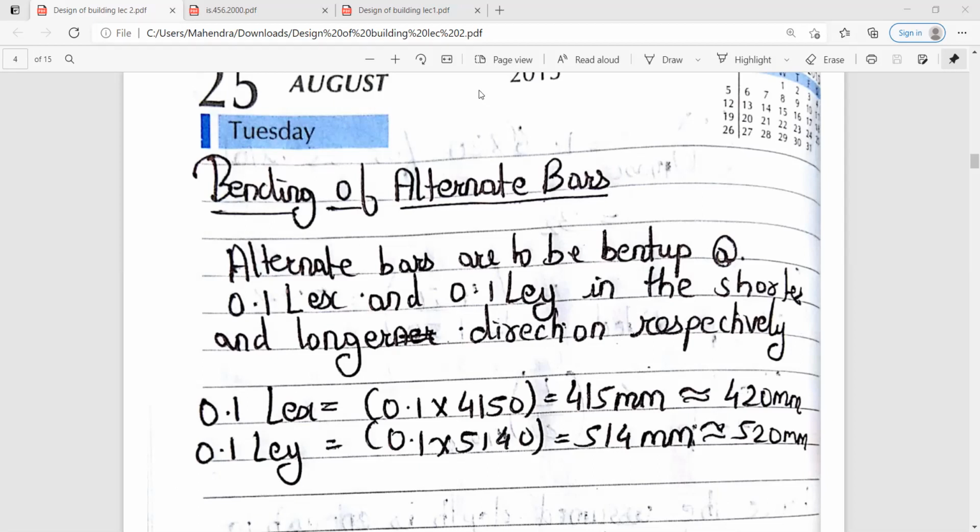I will let you know where it is there in the IS code. I just need to check once.